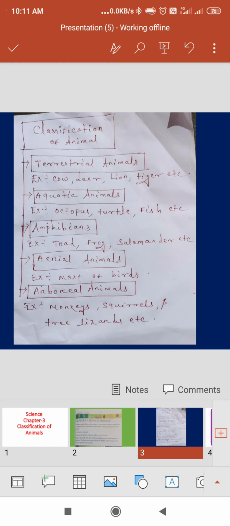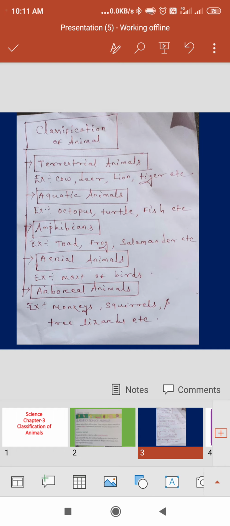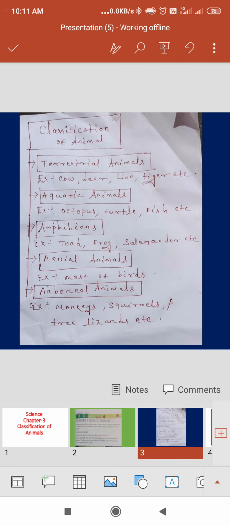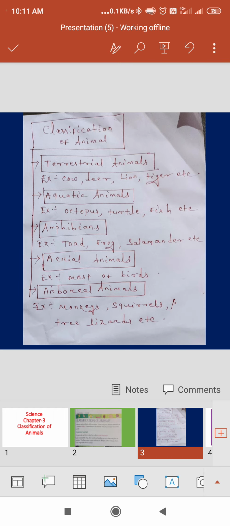The first one is terrestrial animal. Animals that live on land are called terrestrial animals. For example, cow, deer, lion, tiger, etc. You can find so many animals living on land. So collect their names and write them in your copy.